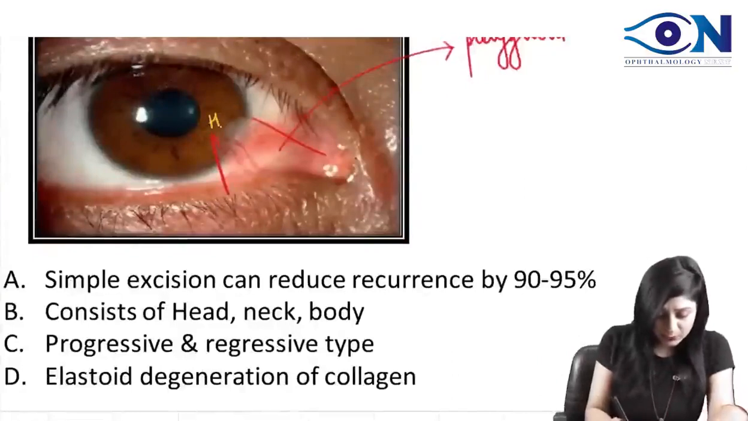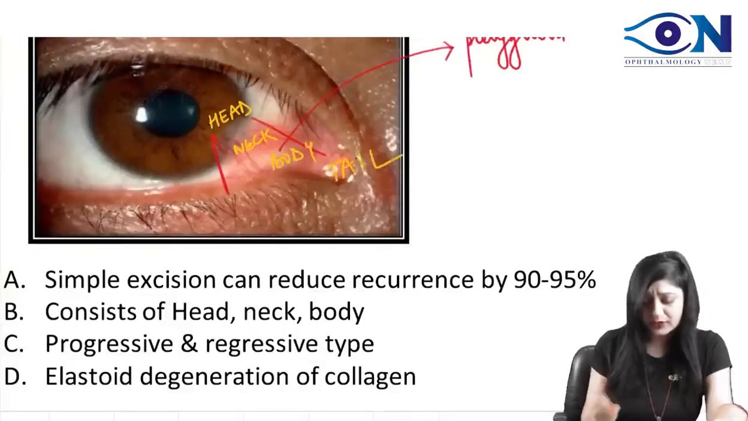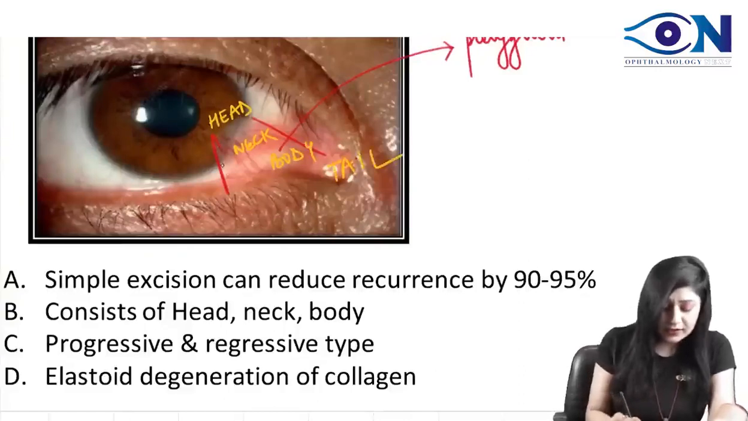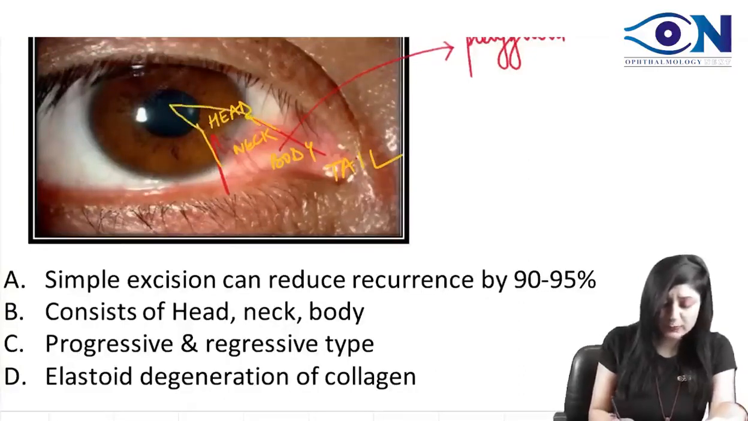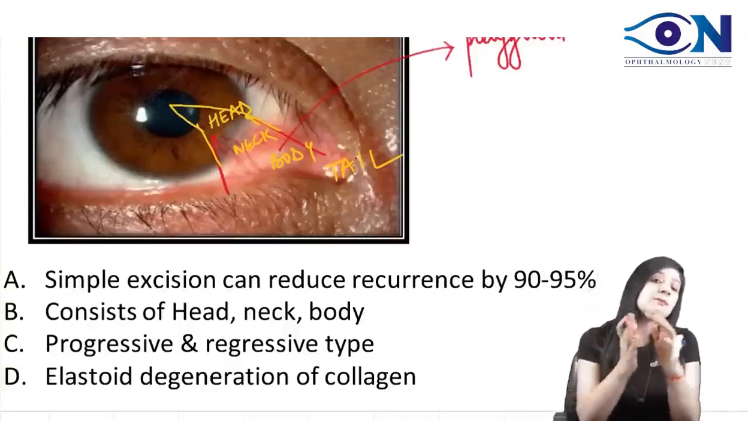You can see this portion is the head or apex. Then we can have the neck portion, we can have the body portion, and even the tail portion can be there. So it can even grow. It can go up to the limbus, it can go to the pupillary margin, and afterwards it can even cross the pupillary margin also. So slowly and gradually we can have more and more symptoms.